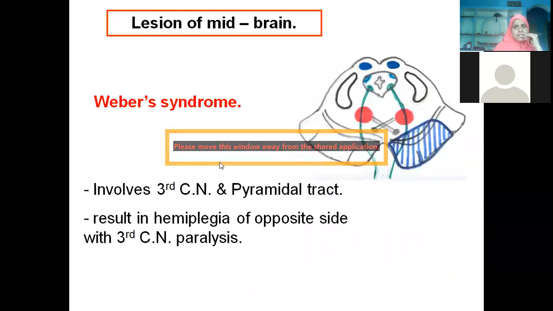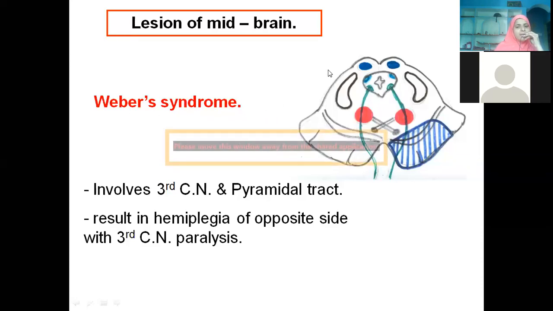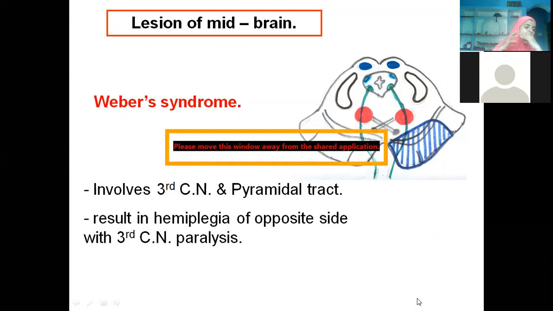Now, if there is any damage at the midbrain level, that condition is called Weber syndrome. It involves the third cranial nerve and the pyramidal tract. The third cranial nerve supplies the extraocular muscles: superior rectus, inferior rectus, medial rectus, and inferior oblique.